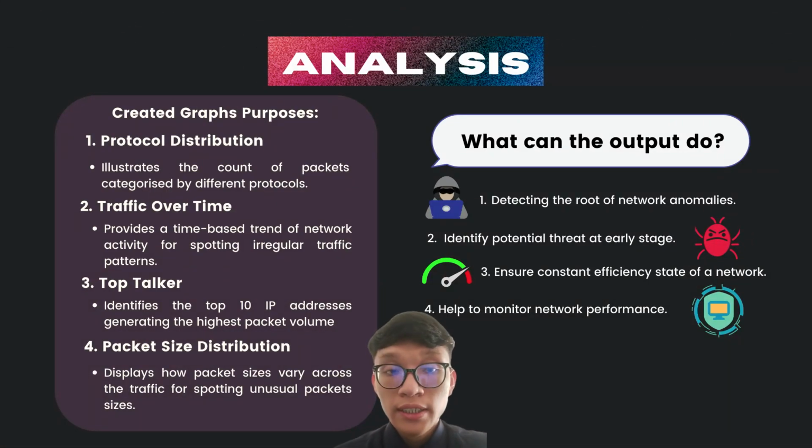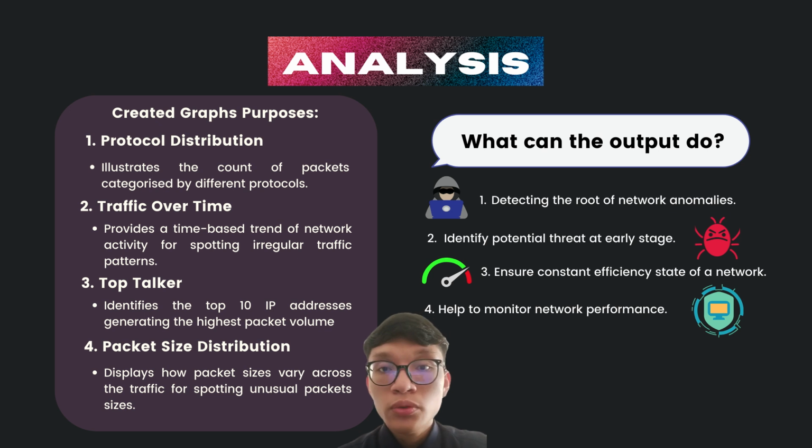Going to the analysis phase, we have to find out what the purpose of each graph is. So for the first graph, the protocol distribution graph, the purpose is to illustrate the count of packets categorized by different protocols. Next, the traffic over time graph is to provide a time-based trend of network activity for spotting irregular traffic patterns.